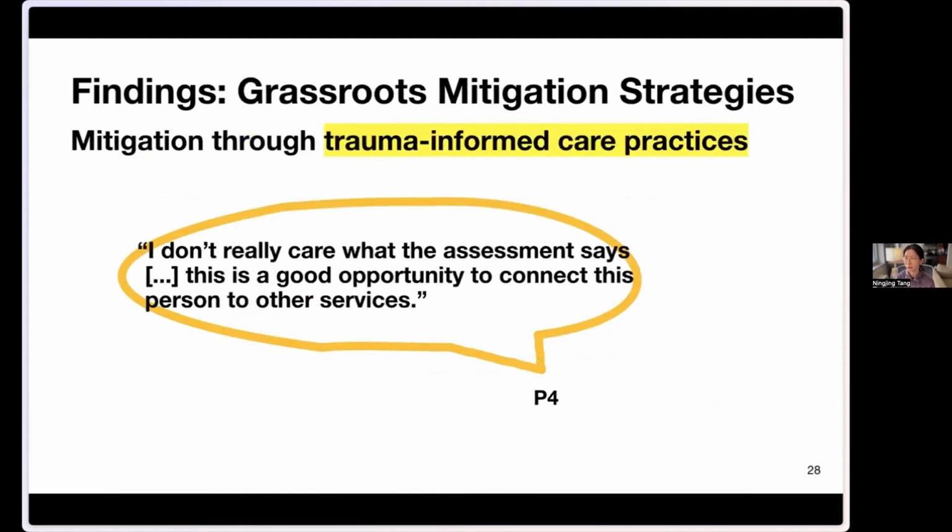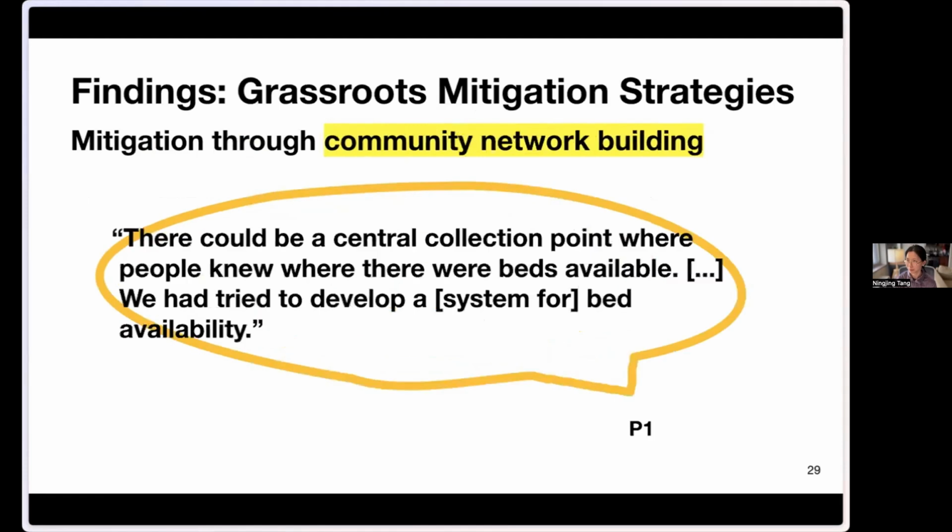Also, we identified a set of mitigation strategies based on grassroots practice. Some frontline workers mentioned that when they see the assessment score is not correctly representing the individual's vulnerability, they will direct them to other services rather than relying on this AI-based assessment tool.